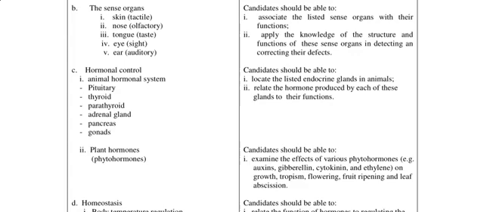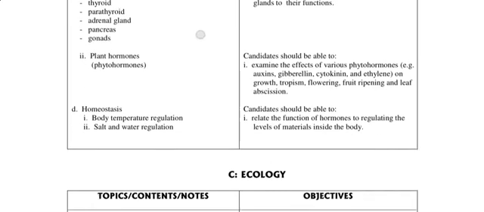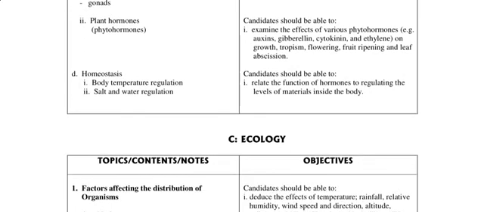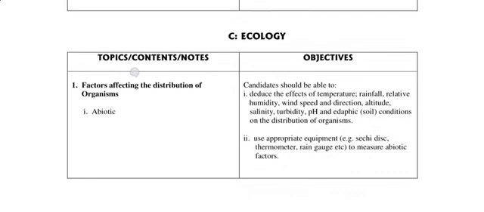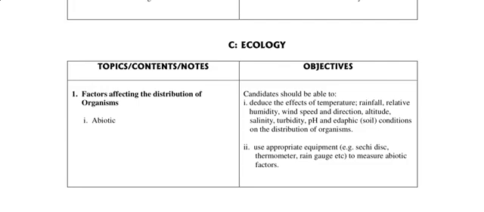Alright, then on the animal aspect, you should be able to locate the listed endocrine glands in animals, know where they are located, know to what organ they are closely located, for example, the adrenals, the kidneys, and all that. Then relate the hormone produced by each of these glands to their functions. Then lastly, homeostasis, where we have body temperature regulation, salt and water regulation. And under this, you should be able to relate the function of hormones to regulating the levels of materials inside the body.